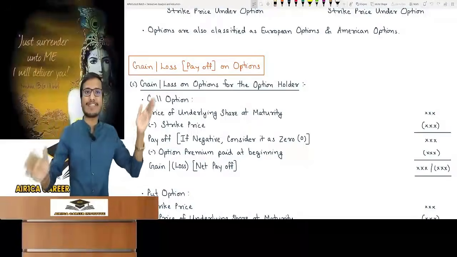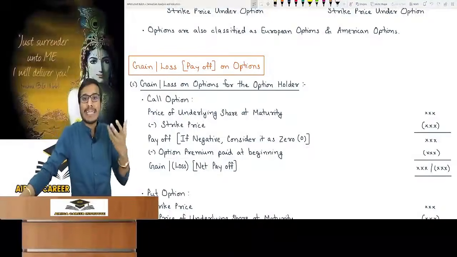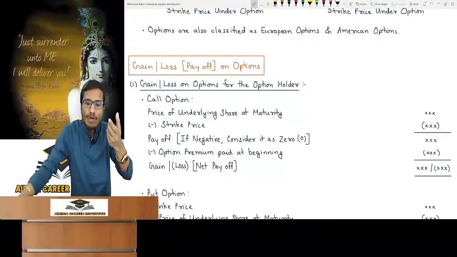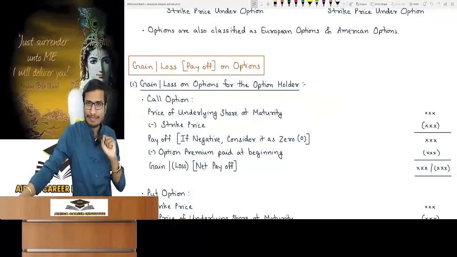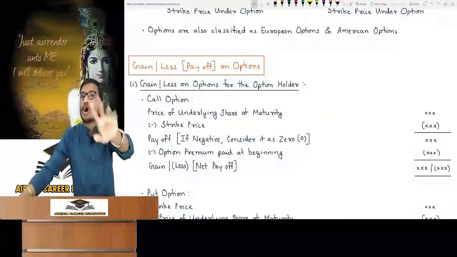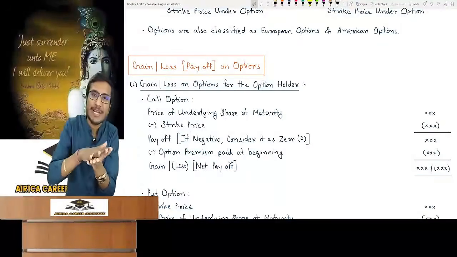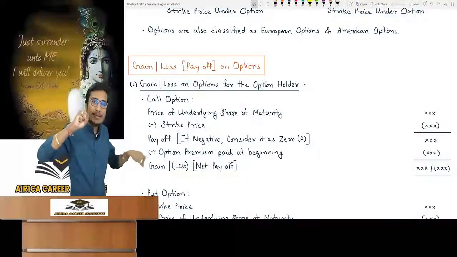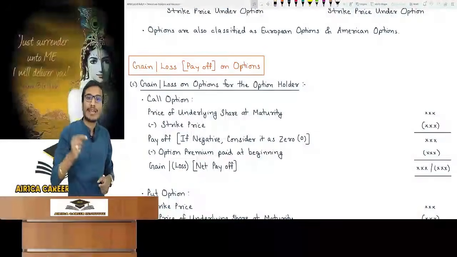If you understand the concept, good, otherwise use the format. From this, less the option premium paid at the beginning, we have to see the net gain and loss. Now I have 2600 subtracted by 2500, so 100 is the payoff. But for this, I paid an option premium of 50 rupees at the start. So the overall gain is 50, right? I paid 50 rupees premium just to gain 100 rupees. So the gain or loss of 50 rupees is called what?